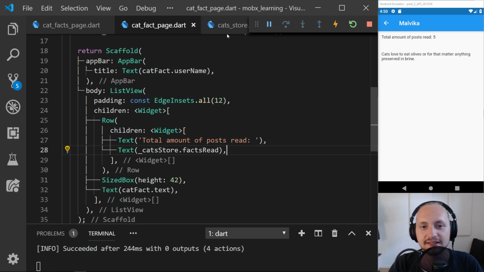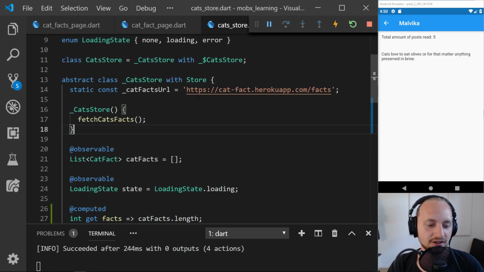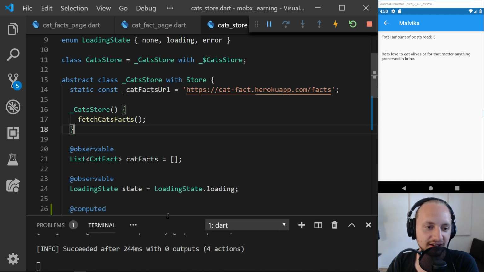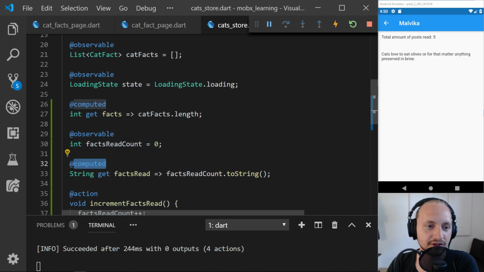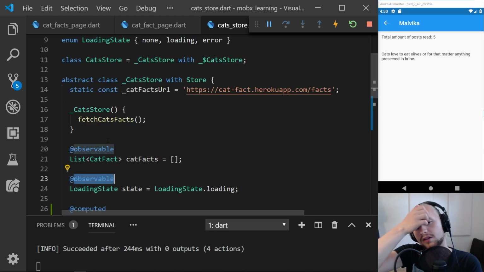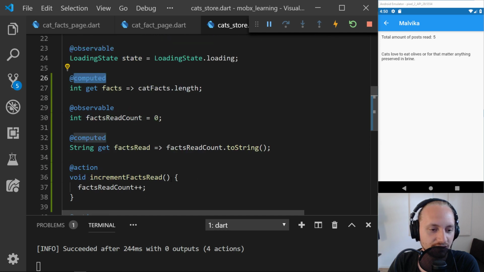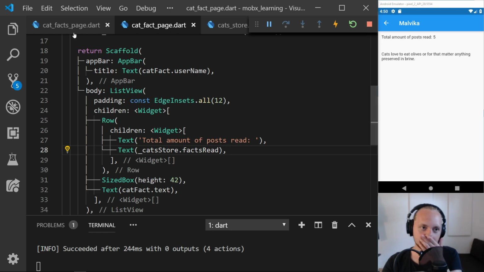Do you guys get the basics of it with MobX, or is it completely weird? I think I'm starting to catch it. I haven't really used that many things. We have used actions, computed, we've used observables. I believe those are the main building blocks with MobX. We have the observable to listen to that value.